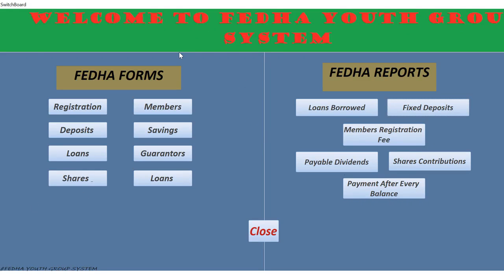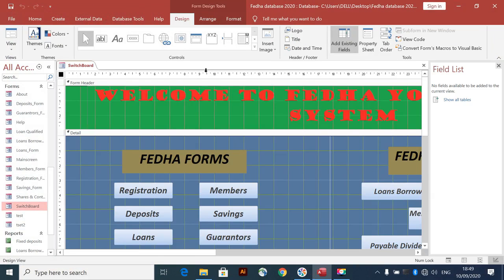So these are switchboard for Fedha group system. All these you're seeing are buttons. These are registration button to open registration form. Also these are button to open loans borrowed report. These are close button. So go to design view. These are title.